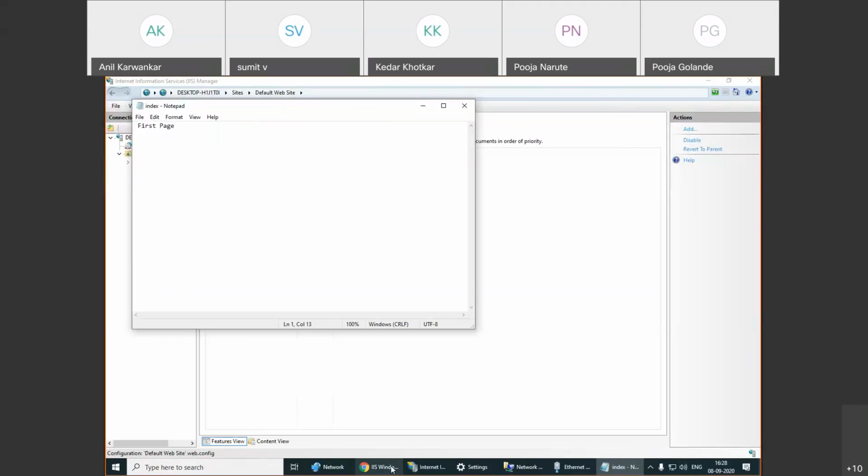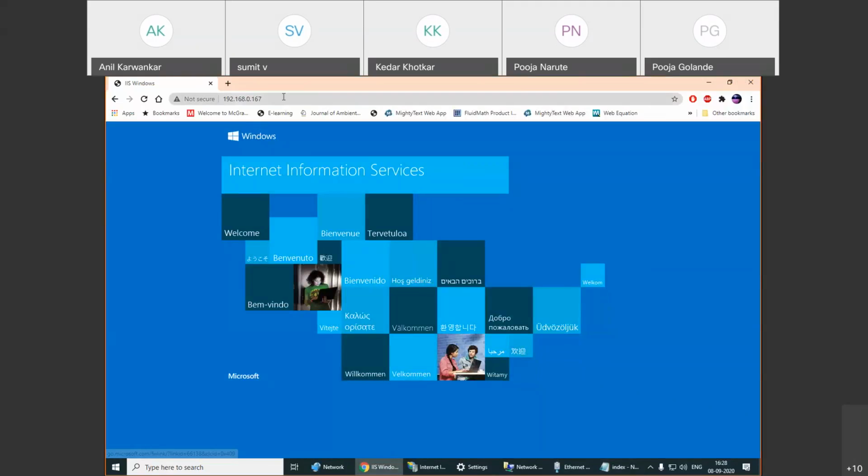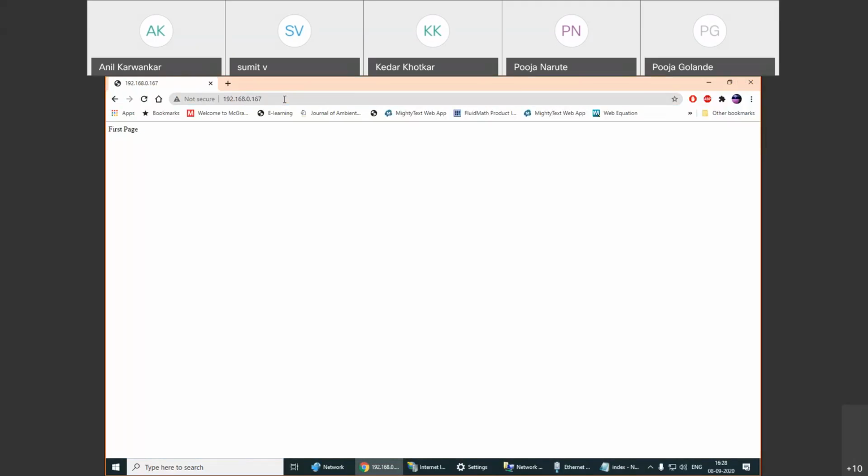Now again in IIS, I have configured the root directory, I have configured the first file. So now I will refresh this, 192.168.0.167. What I am getting is first page. That means this particular terminal is now a web server which can host all types of HTML files, all types of ASP files, all types of scripting files, whatever may be those files. Those will be available through this.